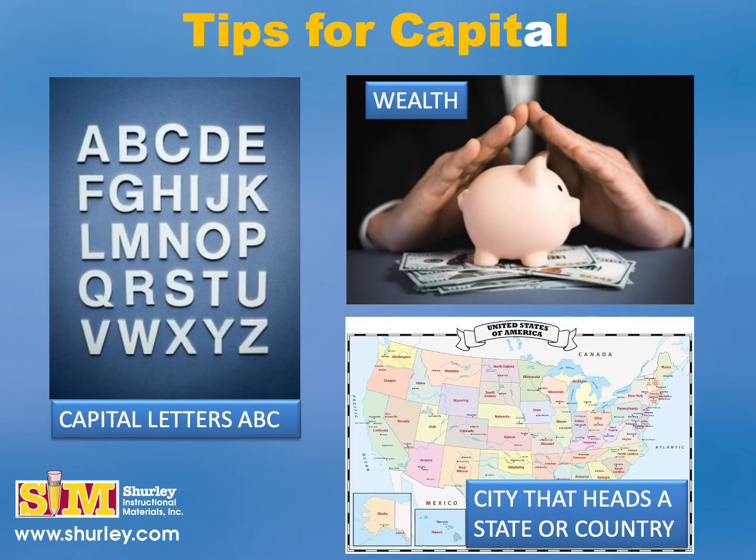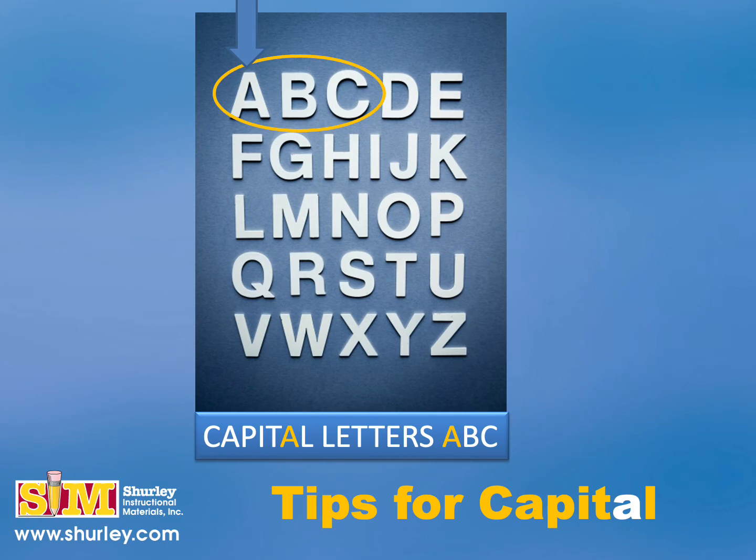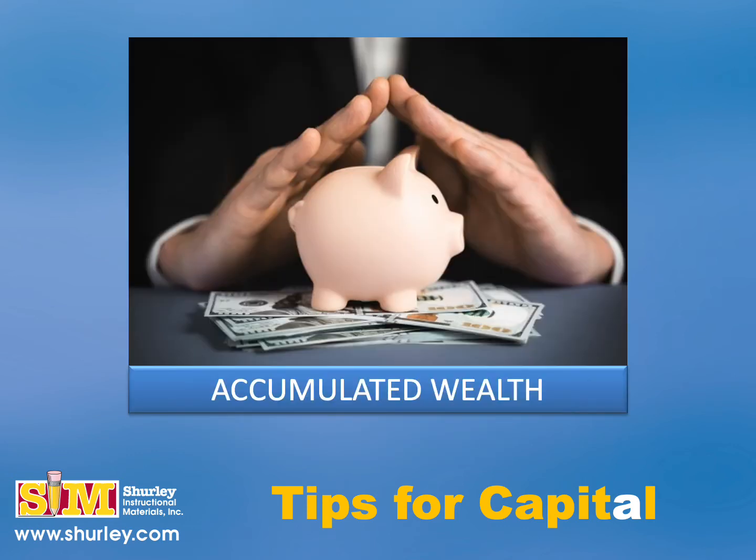First, let's look at tips for using capital with an A. When capital is used when referring to uppercase letters, think of the capital A in ABC. This will trigger your brain to recall AL instead of OL. Capital with an A can also mean accumulated wealth. You can help your brain to remember to use an A for this meaning by thinking of the A in bank as you think about that cute little piggy bank of your childhood.